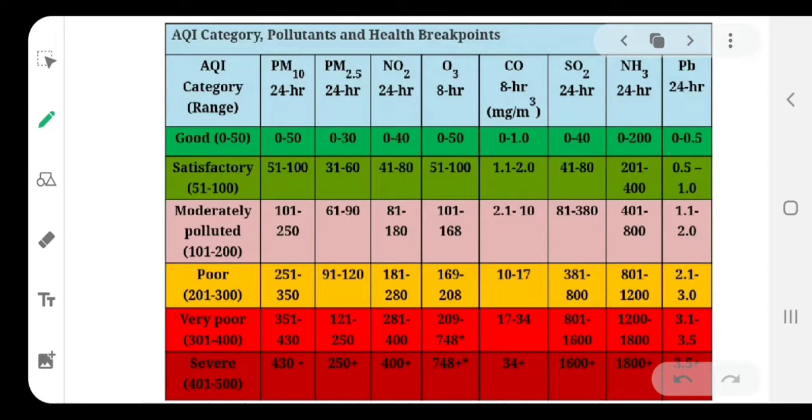Now we will come to the color code, and as per the color code we have divided these 6 categories into 6 color codes, and the values are mentioned over here in this table. So you can just take a screenshot, or you can just pause your video to look at the color code and the value of AQI which is assigned to this color code.